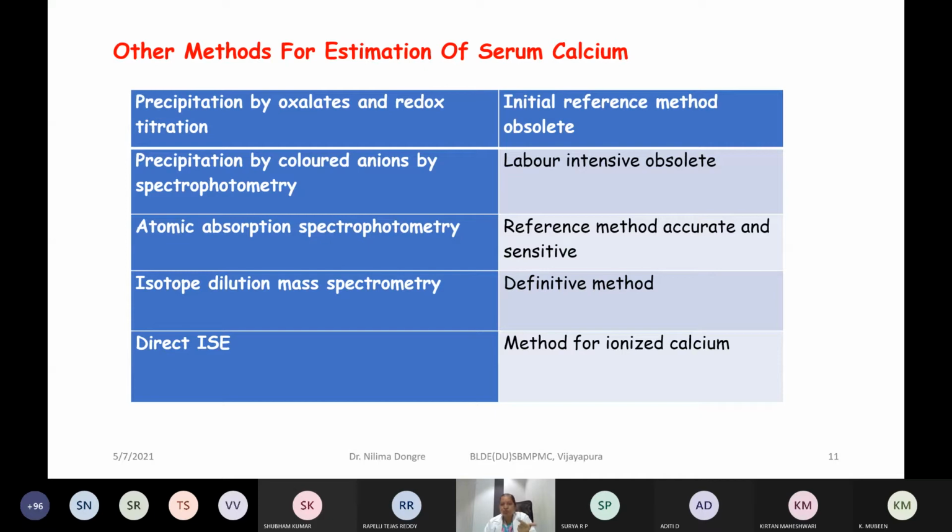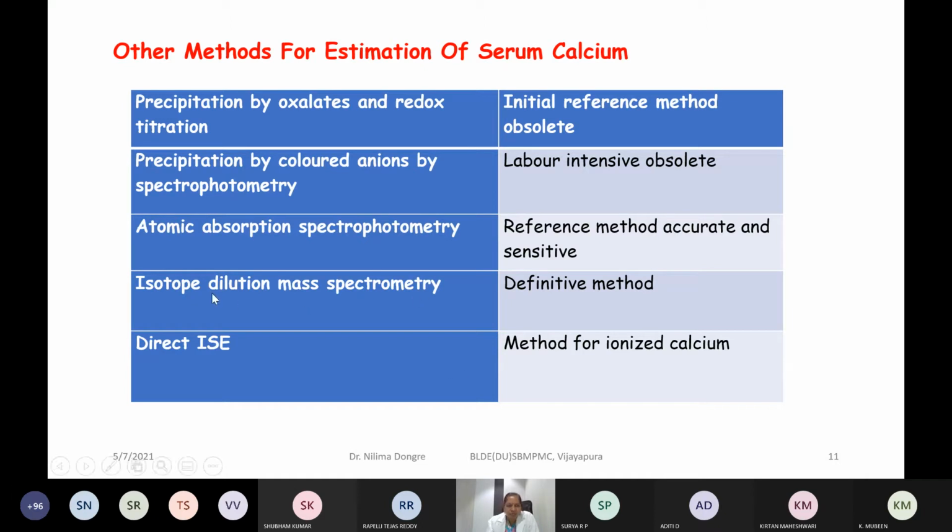that can be used in the biochemistry laboratory setup, and hence other methods have been derived using different chemicals like arsenazole. Next is O-cresolphthalein, another reagent that is also used for estimation of serum calcium.